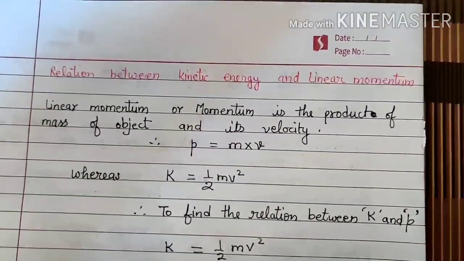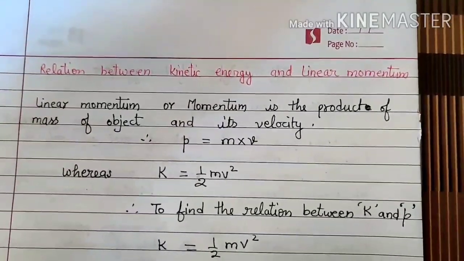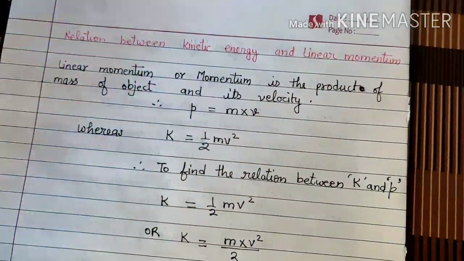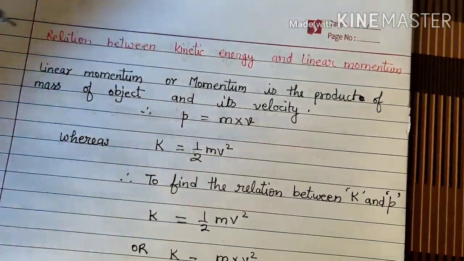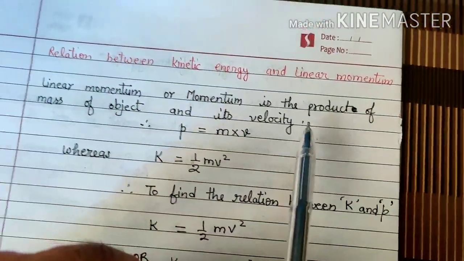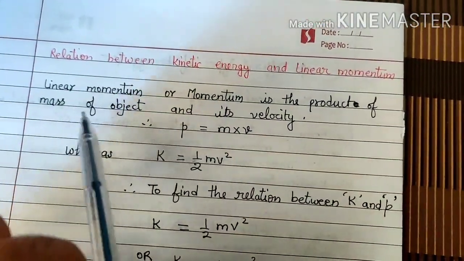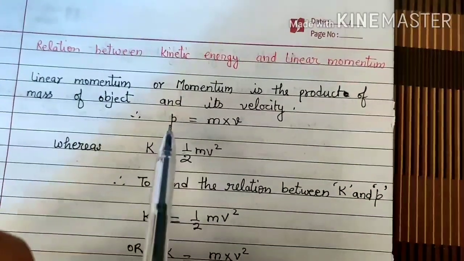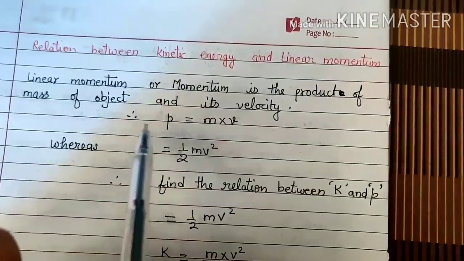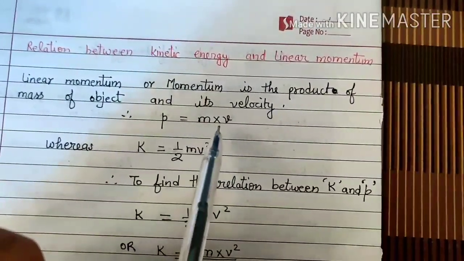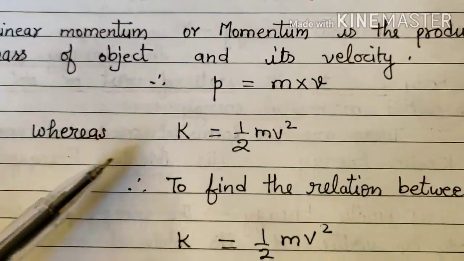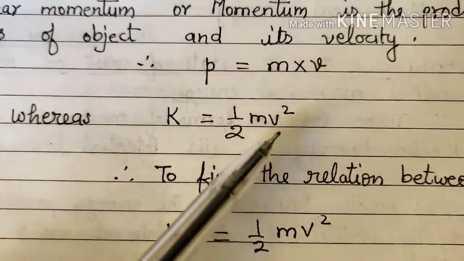Okay, students. Now we will find the relation between kinetic energy and linear momentum. Linear momentum, or simply momentum, is the product of the mass of an object and its velocity. It can be abbreviated as small p. Therefore, small p equals m, that is mass, into v, velocity. Whereas kinetic energy equals half mv square.